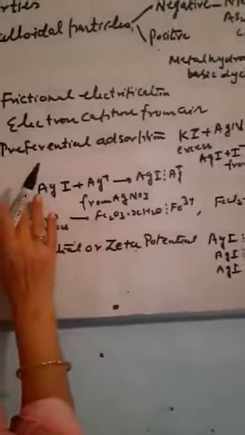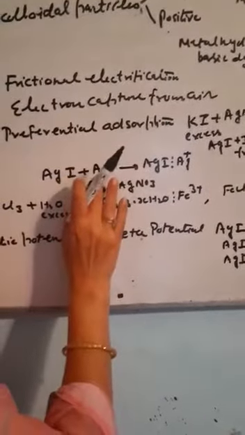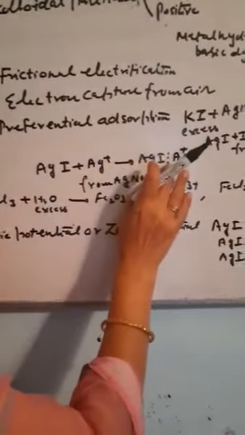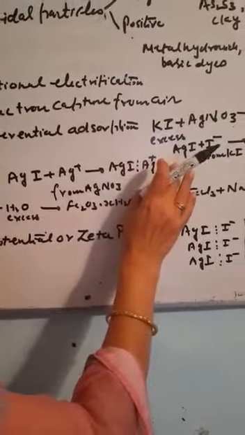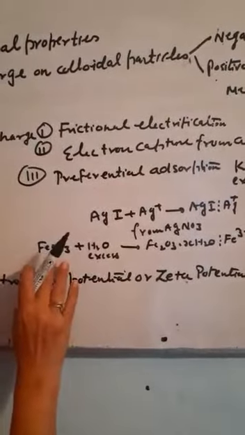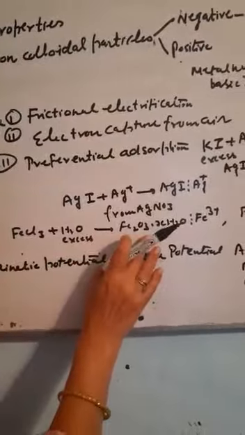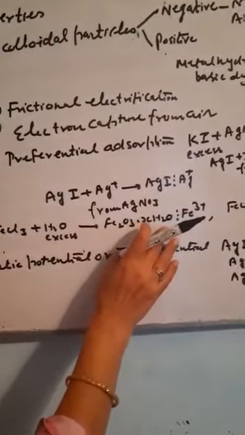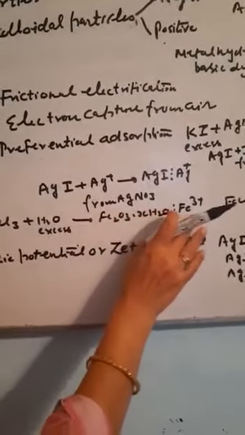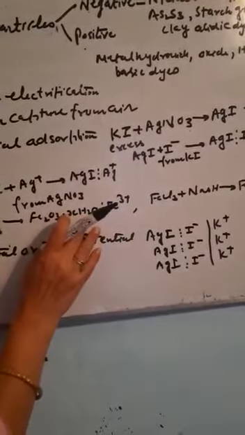Now, if silver nitrate is in excess, there will be deposition of silver ion and there will be formation of a positively charged sol. Similarly, if ferric chloride reacts with excess of hot water, there will be formation of hydrated iron oxide and there will be adsorption of ferric ion and it will be a positively charged sol.